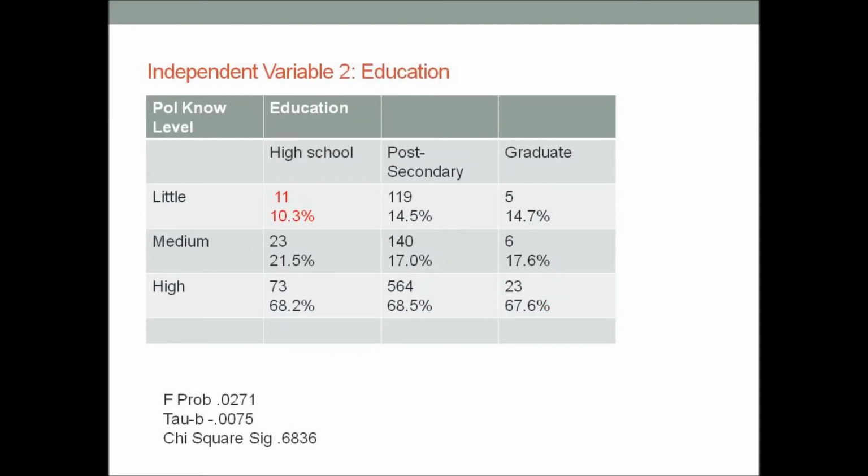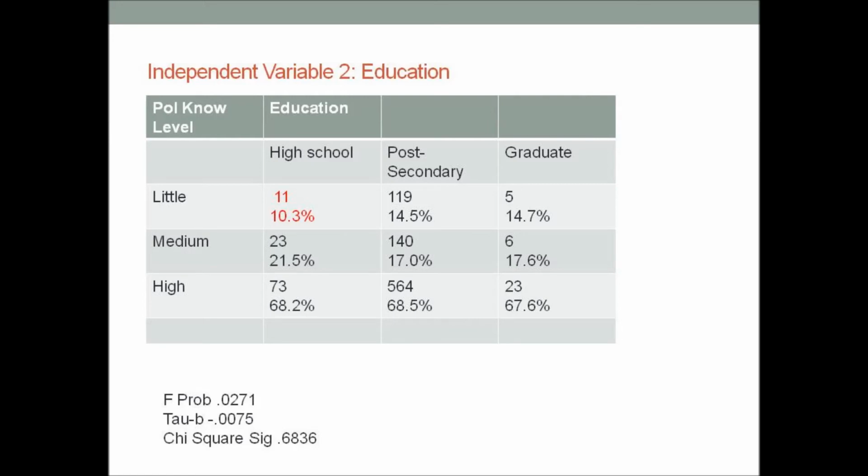My second cross-tabulation shows the level of political knowledge by level of education. The cross-tabulation suggests that those at the high school level have the lowest level of knowledge on political matters. What can be seen is that regardless of the level of education, all levels contain a majority of respondents with a high level of political knowledge, contradicting my original theory.